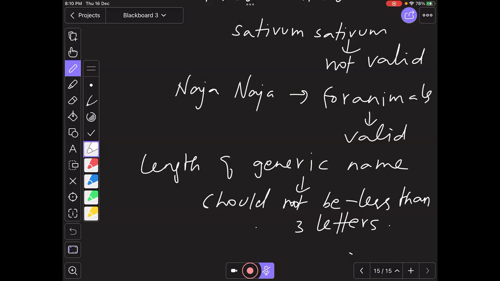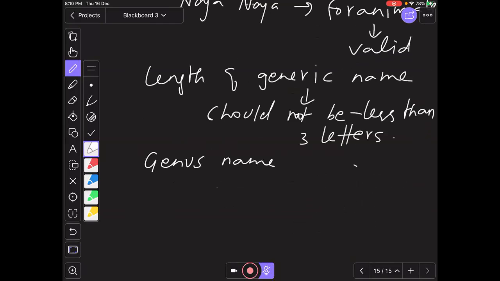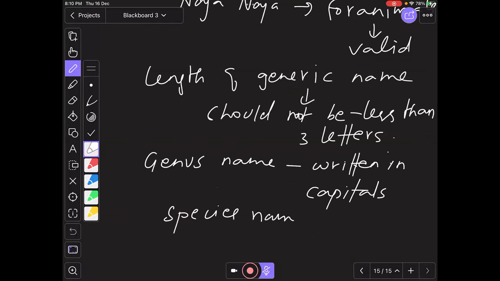Right? And the genus name is written in capital letter. And the species name starts with a small letter. Species name starts with a small letter. So this is one more characteristic feature of giving the name for a species, binomial nomenclature.